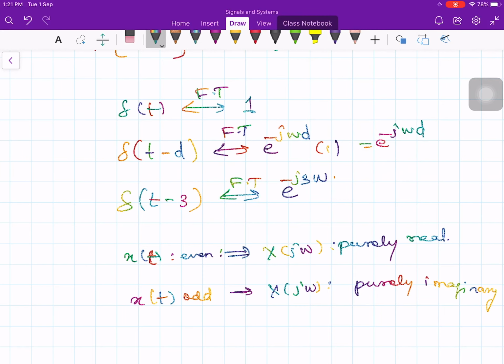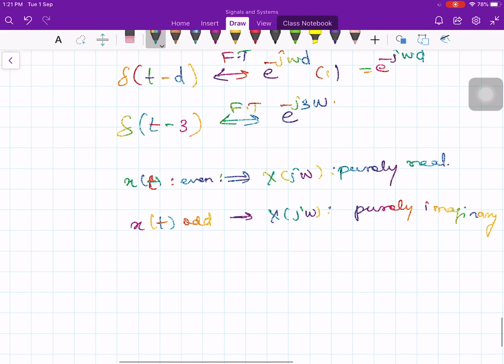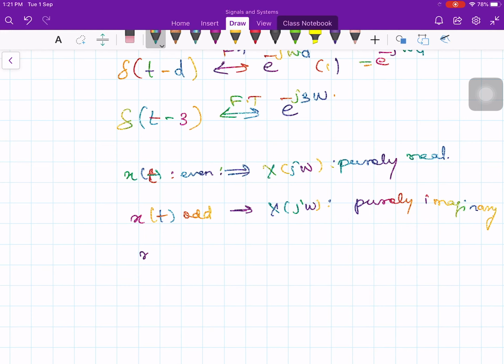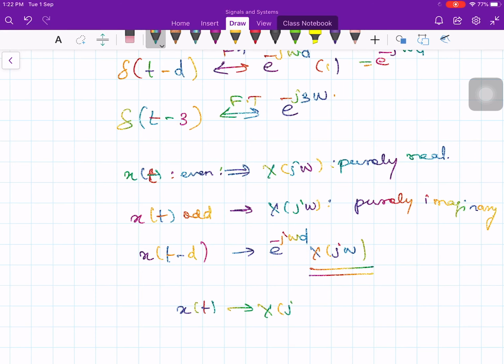And if the signal is shifted by a certain amount of time d, then its Fourier transform will be multiplied by e to the minus j omega d times x of j omega, and magnitude wise it is the same. The magnitude of the Fourier transform of x of t is the same as the magnitude of the Fourier transform of x of t minus d. I said it in the reverse way: you take x of t, you take the Fourier transform, you will get x of j omega. This magnitude and this magnitude both are the same. That's what I am trying to say.